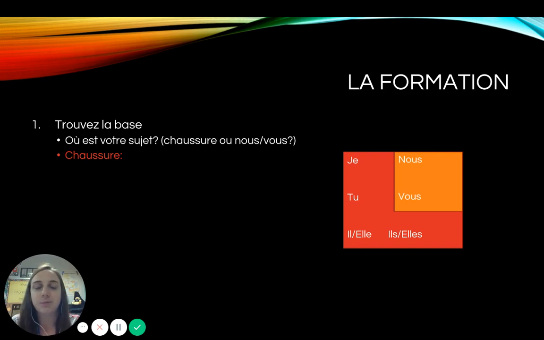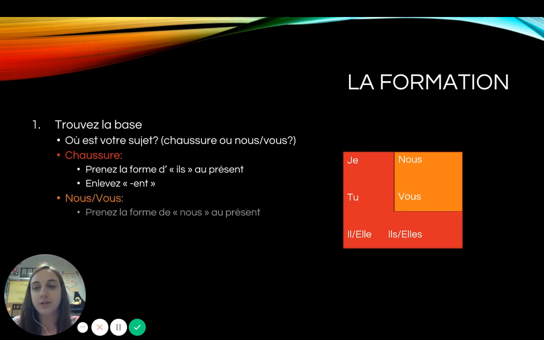If our subject pronoun, je, tu, il, elle, on, ils, elles, is in the boot, then we need to take the form of ils pluriel in the present indicative, take off our ENT, and that's how we're going to find our stem. If our subjunctive subject is nous or vous, we're going to go to the nous form, present indicative, take off our ONS, and that's going to be our stem for nous and vous.